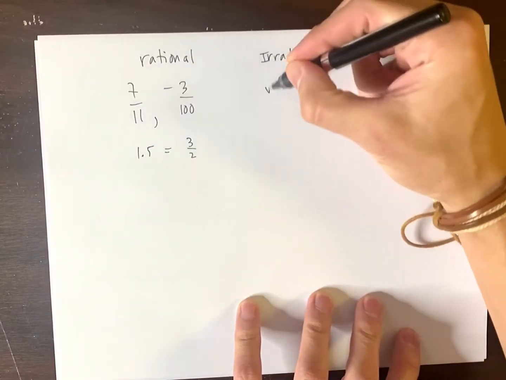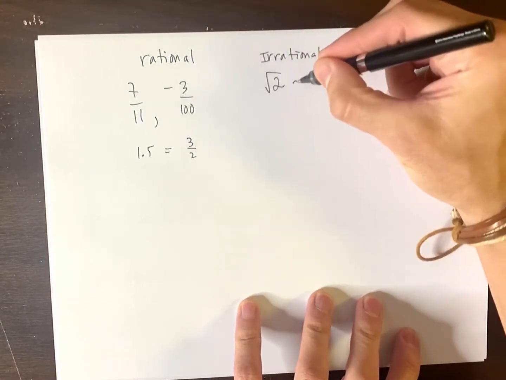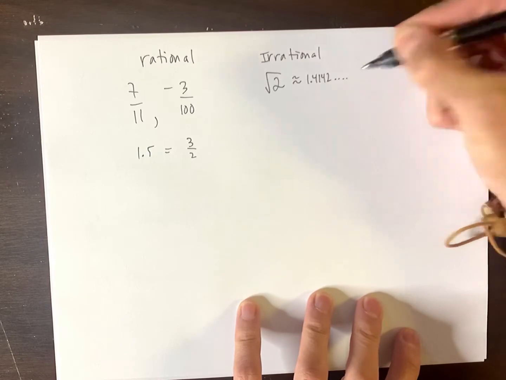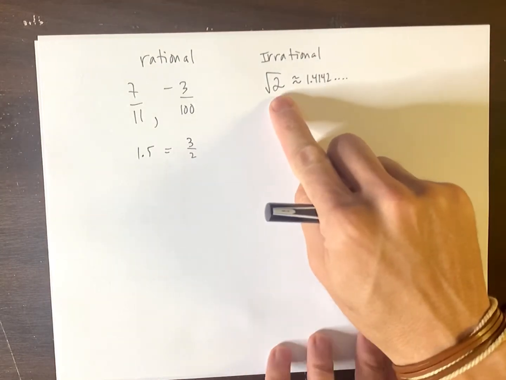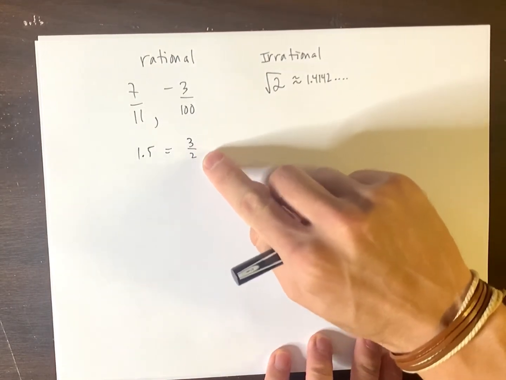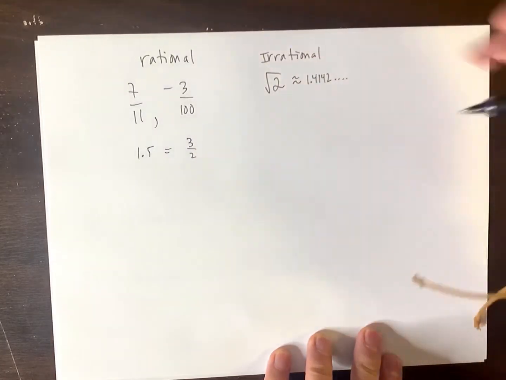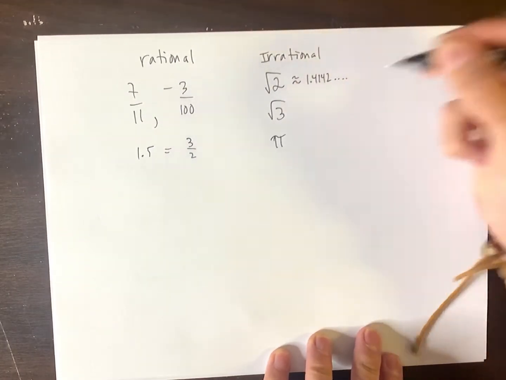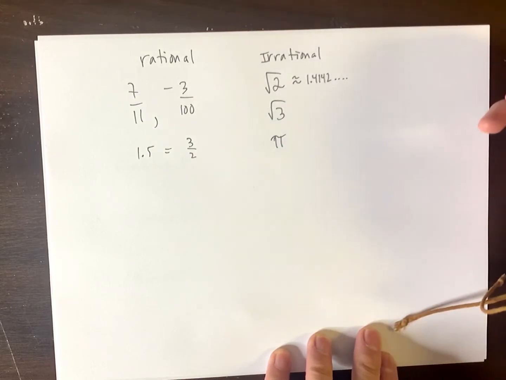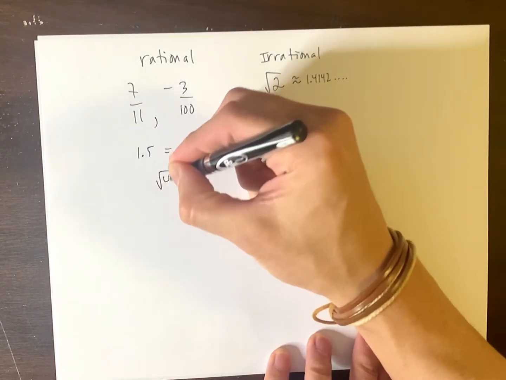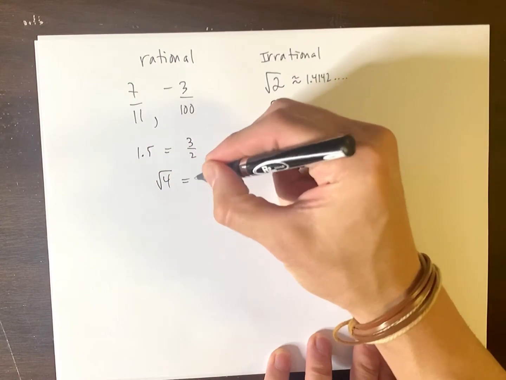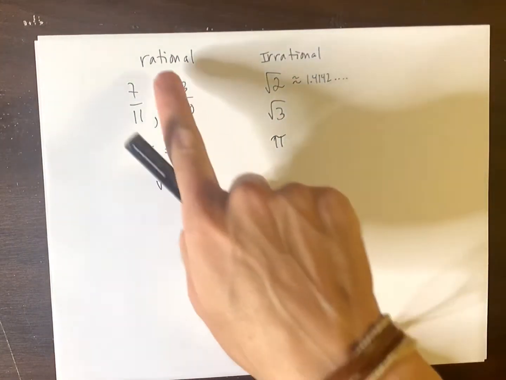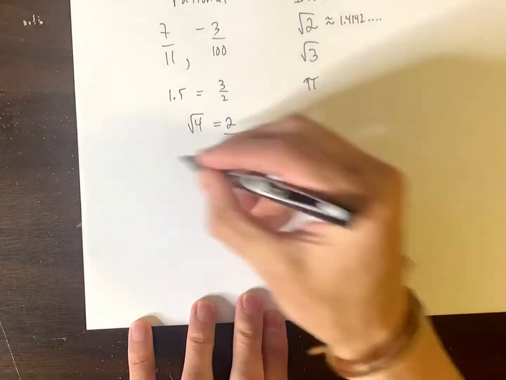Irrational is something like the square root of 2, because that is about 1.4142, and it just keeps going randomly. This number cannot be expressed as a fraction, integer over integer. So that's irrational. Square root of 3, irrational. Pi, irrational. What about the square root of like 4? That would be rational, because that is just 2, which is the same as 2 over 1. So rational versus irrational. Now, a different idea.